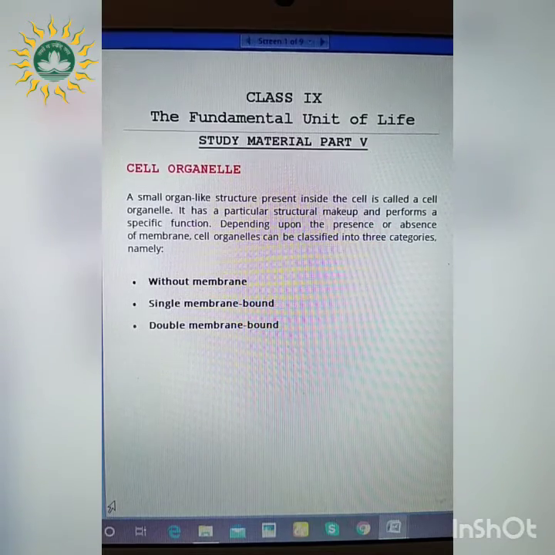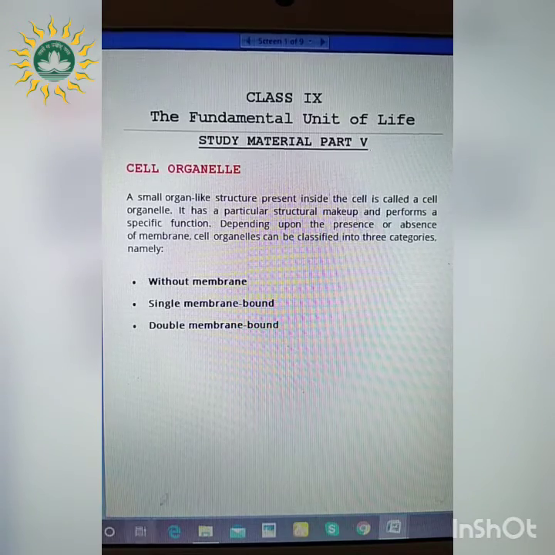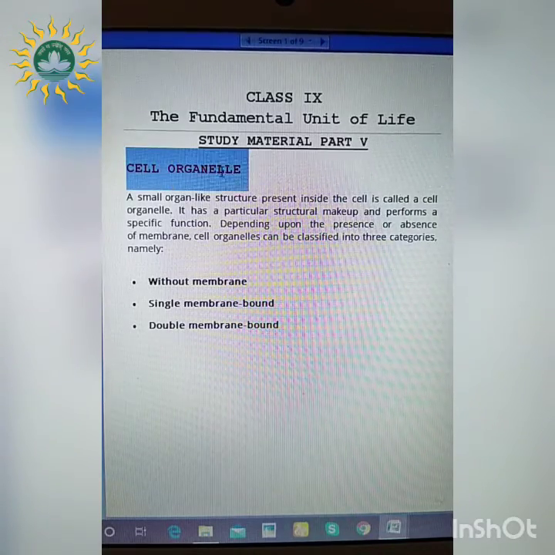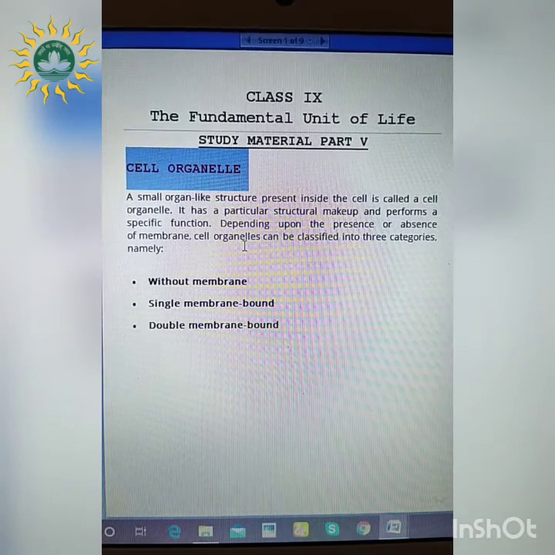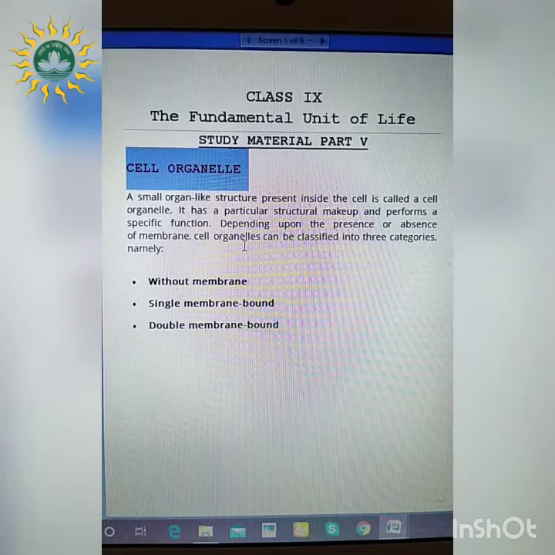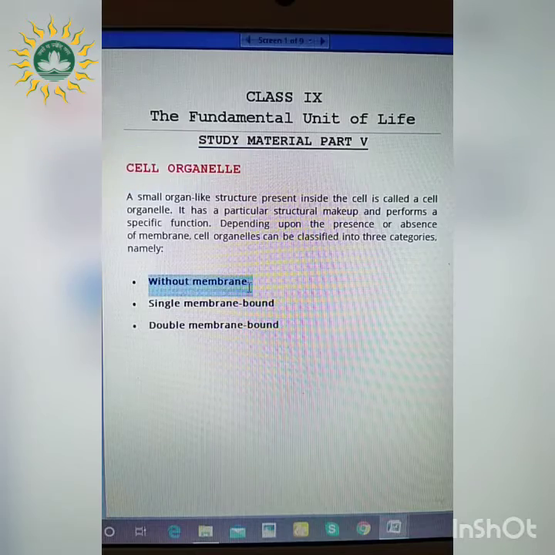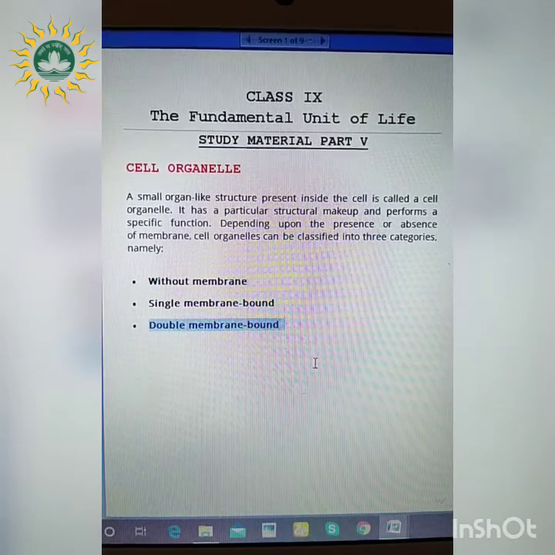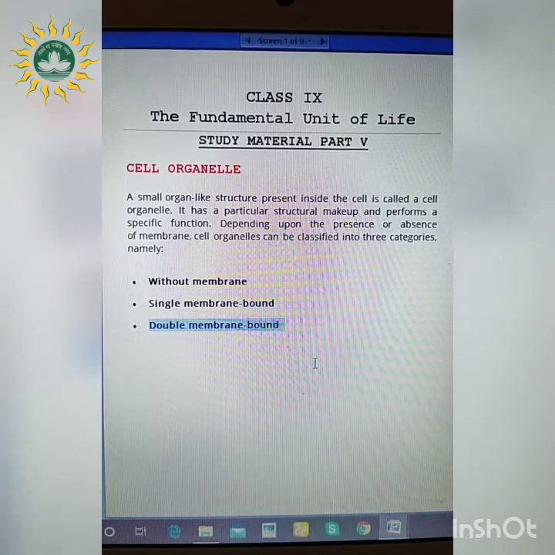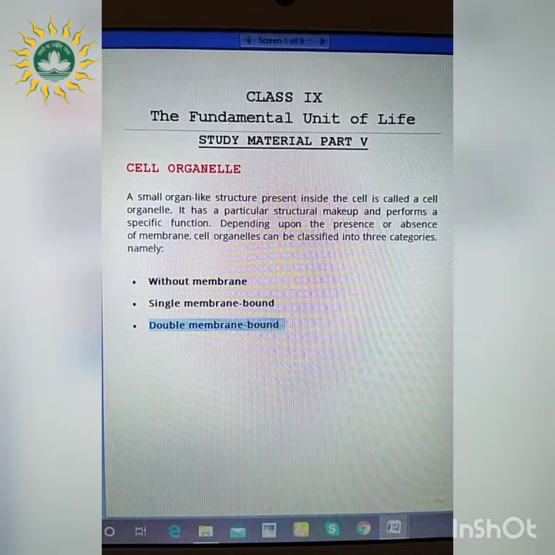So, today we will start with the last part of our chapter, that is fundamental unit of life. In the last class, we have studied about the cell organelle, right? What is that? It is a small organ-like structure which is present in the cell, and there are some specific functions which are considered. And depending on the presence or absence of the membrane, there are three types: without membrane, single membrane bound and double membrane bound. In the last class, we have studied about the double membrane bound organelles such as mitochondria and chloroplast. So today we will complete with the other cell organelles present inside the cell.